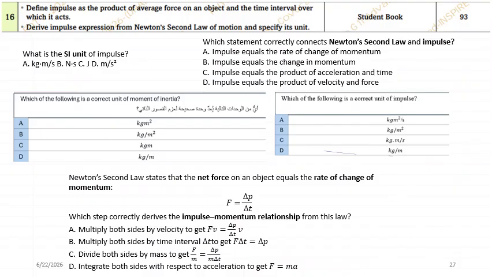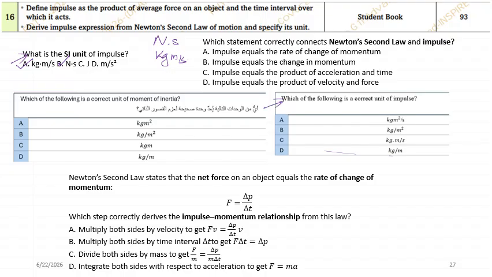Now, next question. What is the SI unit of impulse? As I mentioned, we have two SI units. One is Newton second. Another one can be represented with kilogram meter per second. Both have the same unit of impulse: Newton second and kilogram meter per second.